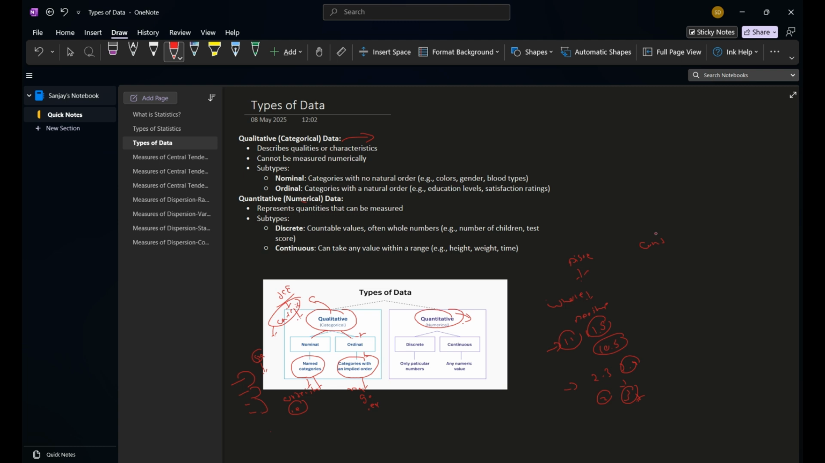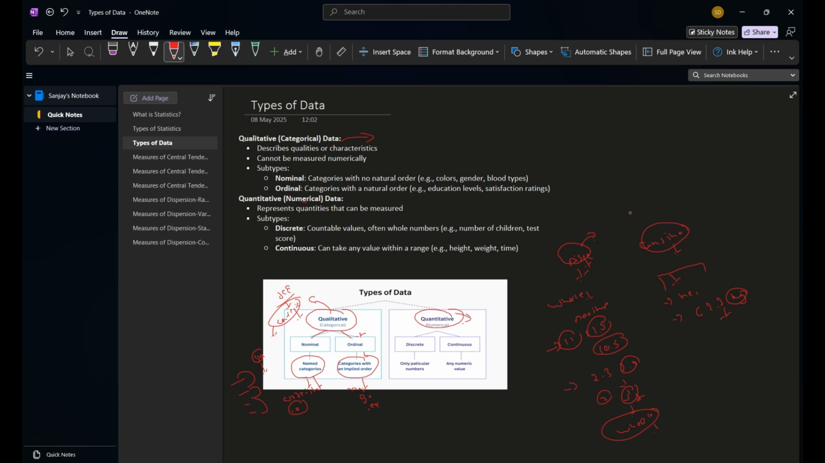These are countable, often whole numbers. When we come to continuous data, it can take any value within a range, including decimal values. For example, weight can be 62.7 kg. So where we have decimal numbers, it is continuous in nature, and where we have whole numbers which are countable, that is discrete in nature.